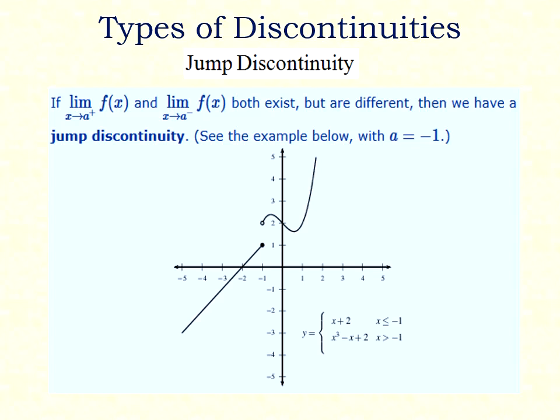Now if I plot the graph on coordinate axes, clearly at x = -1 the graph has a discontinuity in y = x³ - x + 2, but it's continuous in y = x + 2. So this type of discontinuity we call a jump discontinuity.